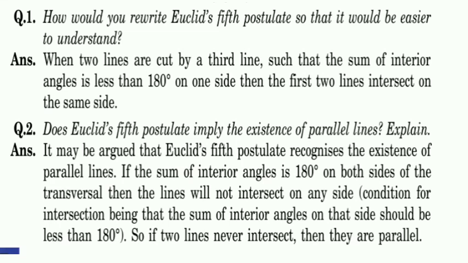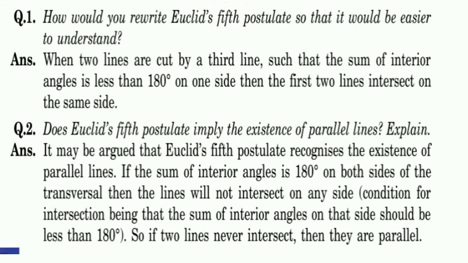Next, in second question, does Euclid's fifth postulate imply the existence of parallel lines? Explain. It may be argued that Euclid's fifth postulate recognizes the existence of parallel lines: if the sum of interior angles is 180 on both sides of the transversal, then the lines will not intersect on any side. The condition for intersecting is that the sum of interior angles on that side should be less than 180.